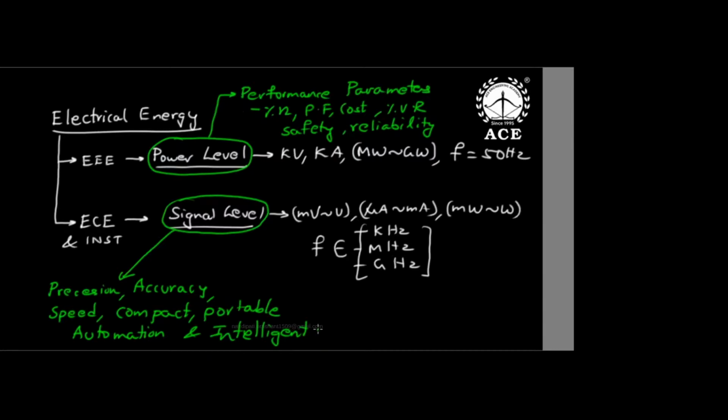I will tell you. So now see here, we are learning this energy at both power level and signal level. Electrical people study power level. EC students and instrumentation students study signal level. Signal level means low voltage, low current, low power, but frequency is very high. All the electrical products at power level have performance parameters like efficiency, power factor, cost, etc. But all the electronic and instrumentation products at signal level target precision, accuracy, speed, etc.